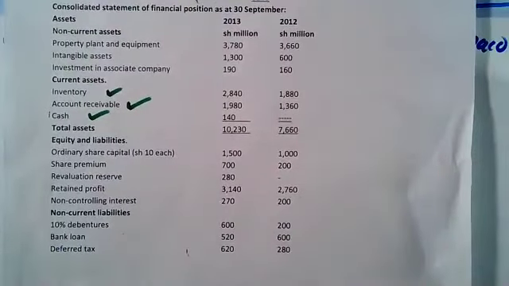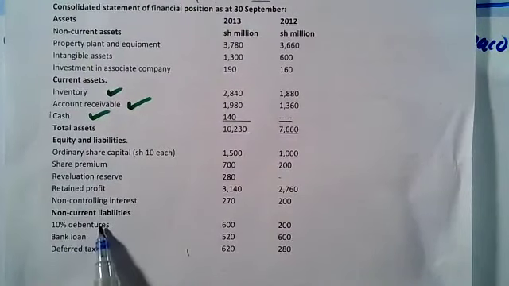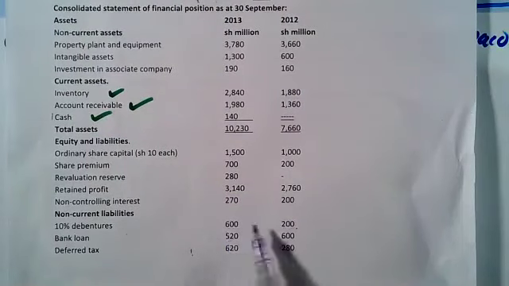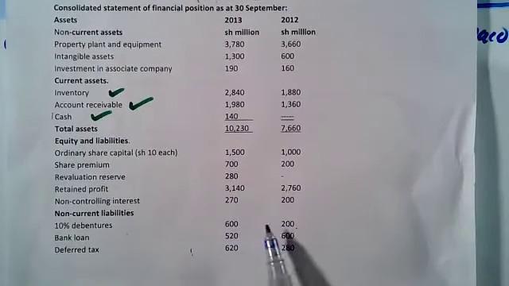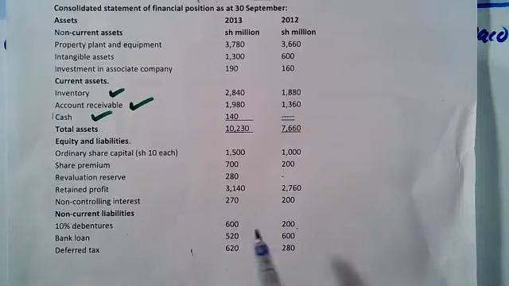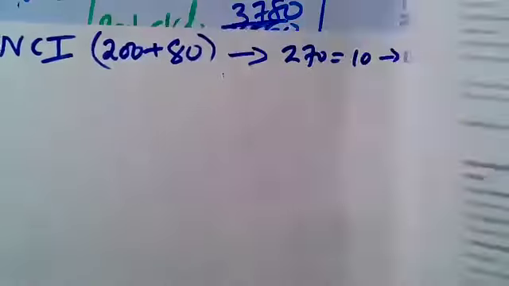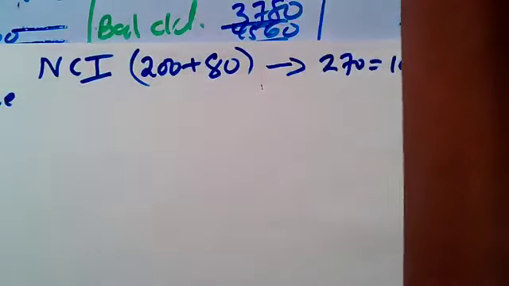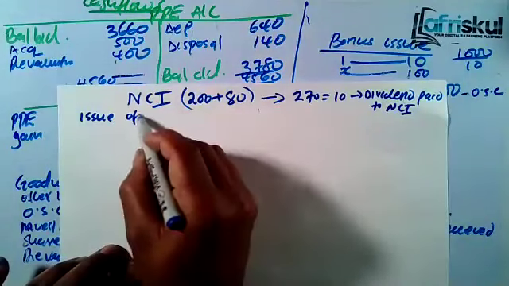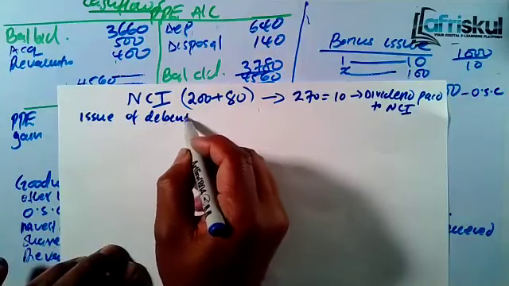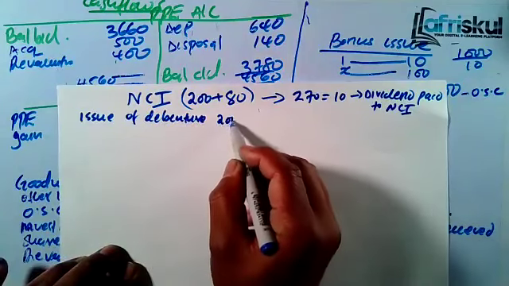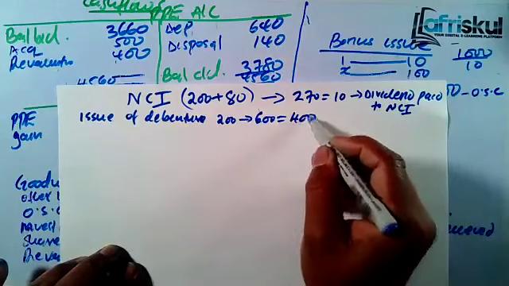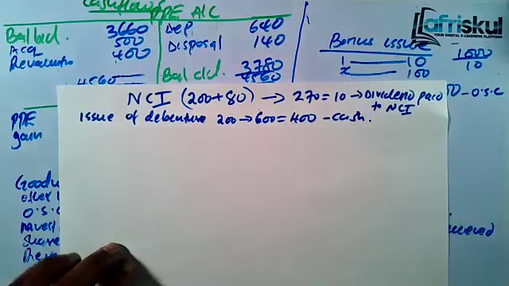We are done with that. Let's go to non-current liability, 10% debenture. Debenture, we started with 200. Now it is 600. So what has happened? There is an increase from 200 to 600. There is an increase by 400. That's what we call issue of debentures. It started at 200, as per now you are given 600. So that means we issued debentures worth 400. So that is money, it's a cash inflow.